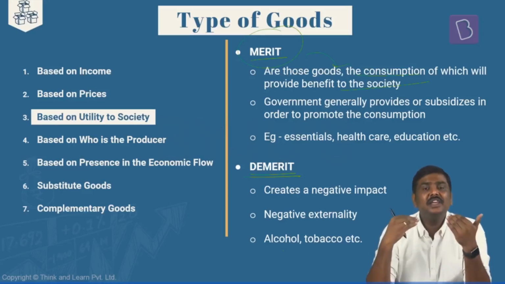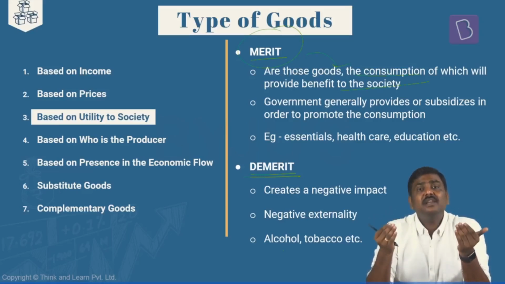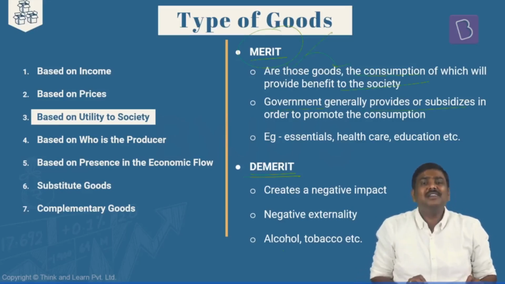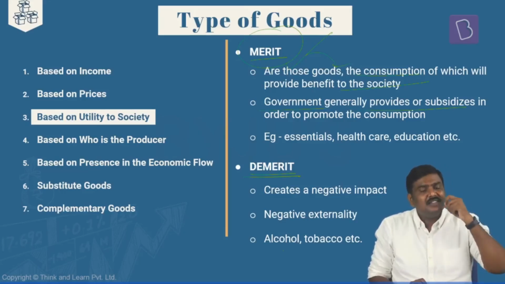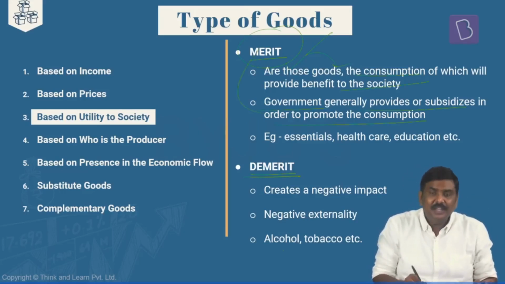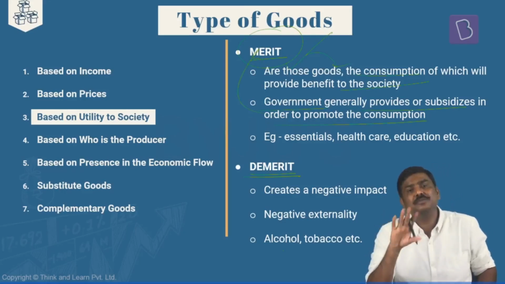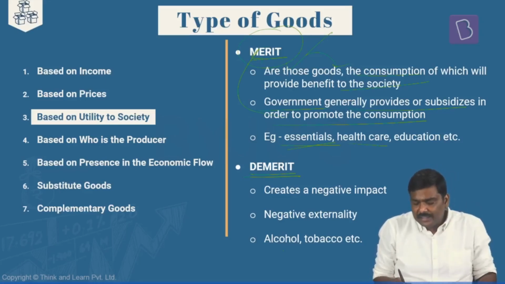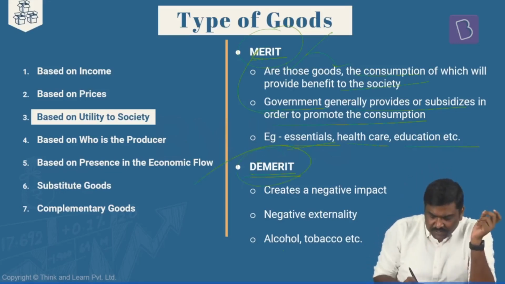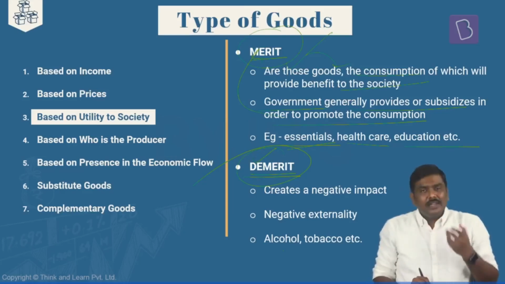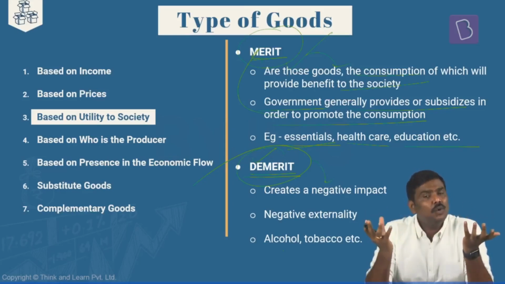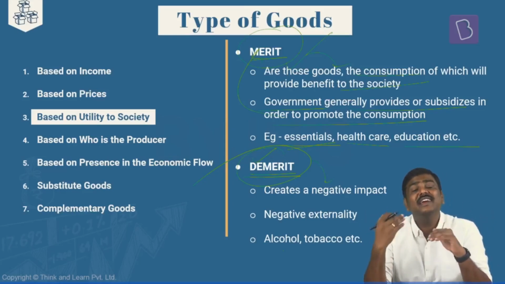So that is essentially the benefit derived by the society because more and more of such goods are actually consumed. And that is the precise reason the government generally subsidizes or provides certain assistance to the consumers in the market, so that more and more consumption of such goods takes place. Examples of merit goods are essential goods in the market, the healthcare sector, education, etc. On the other hand, there is also a set of goods referred to as demerit goods or non-merit goods. The idea of a demerit good essentially is that it will create a negative impact on the overall society as the consumption of it increases.